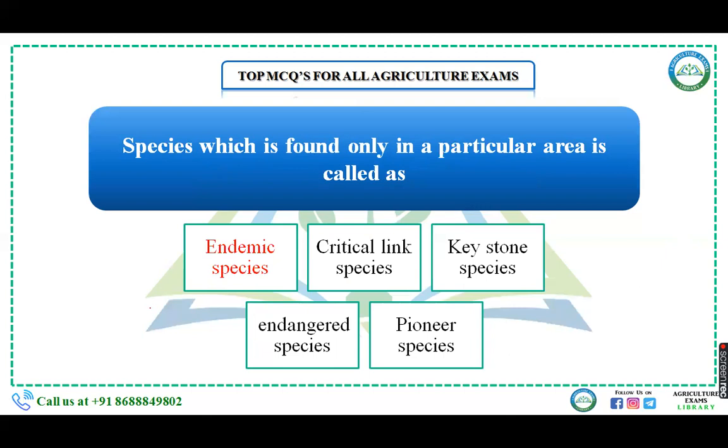endemic species, critical link species, keystone species, endangered species, or pioneer species. First, what is species? This is the basic unit of classification. Now let's understand the meaning. What do you mean by endemic species? You can say a species which is found only in a particular area, that is known as endemic species. Like if you talk about the kangaroo, that is found only in Australia.